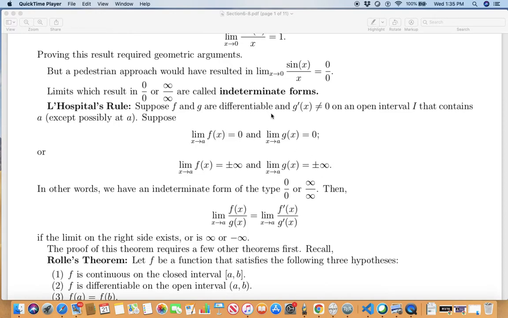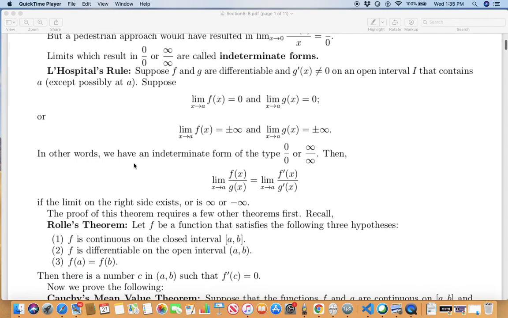So both f and g approach 0, or they both approach one of the infinities. In other words, we have an indeterminate form of type 0 over 0 or infinity over infinity for the quotient. If you have an indeterminate form of this kind, then the limit as x approaches a of f(x) over g(x) is the limit as x approaches a of f prime(x) over g prime(x).